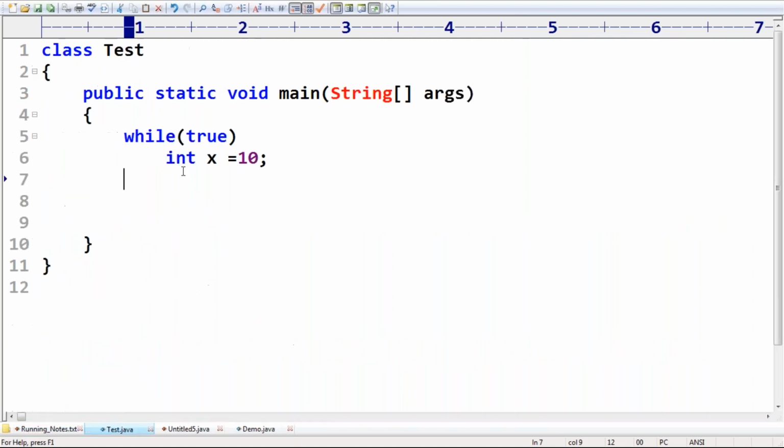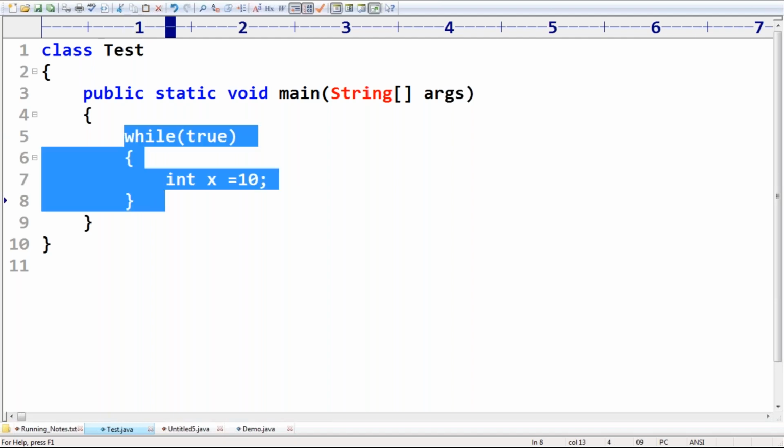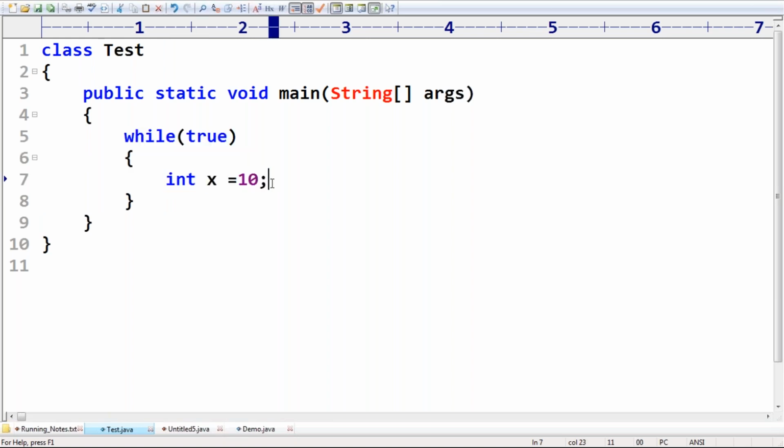But if I take curly braces, we are never going to get any error. Can anyone tell what may be the reason? If I use curly braces, we never get a compile time error. What may be the reason? The reason is that within curly braces, you can take multiple statements.